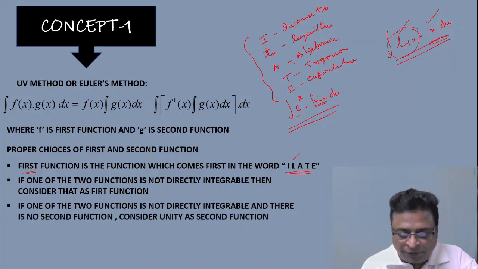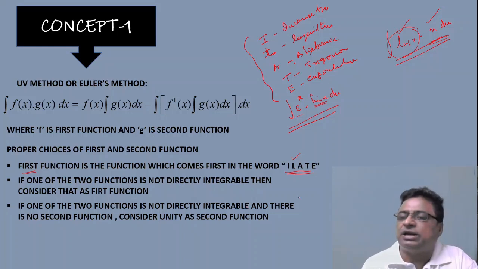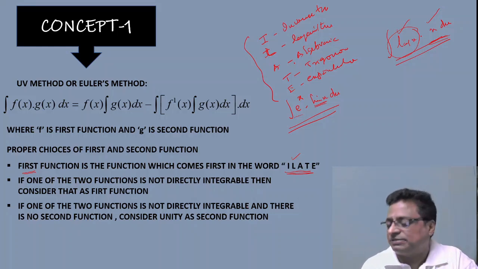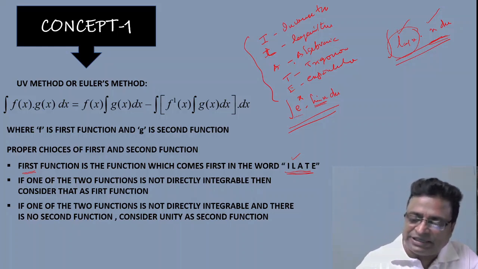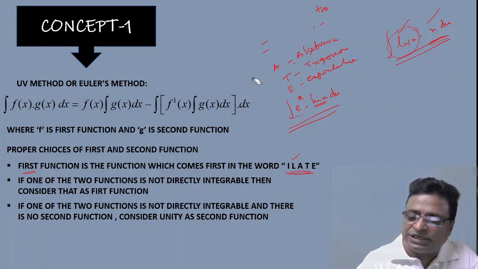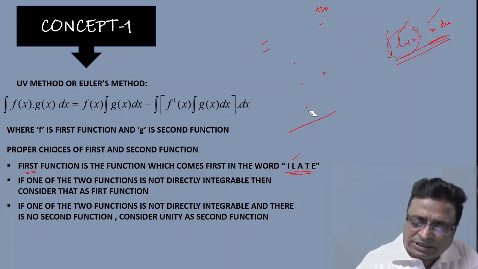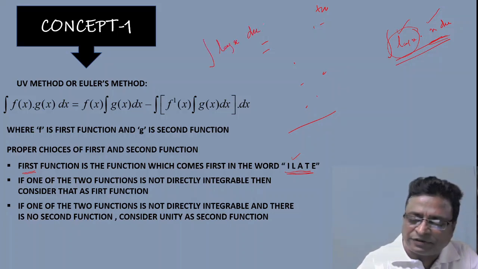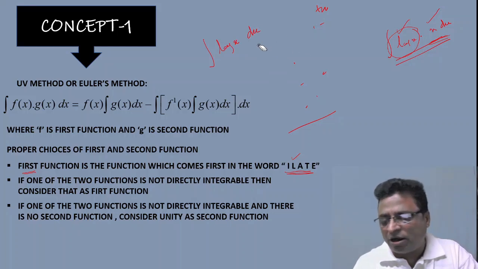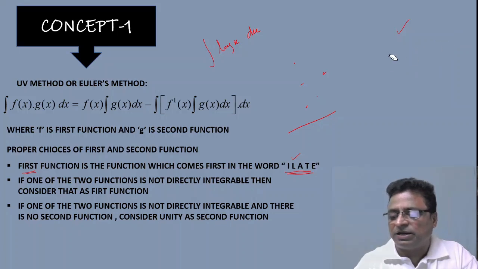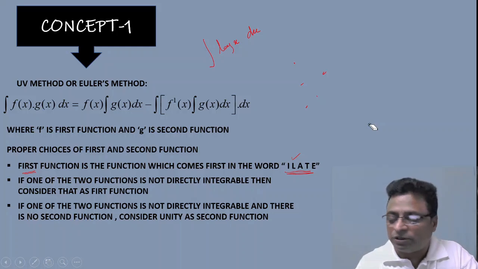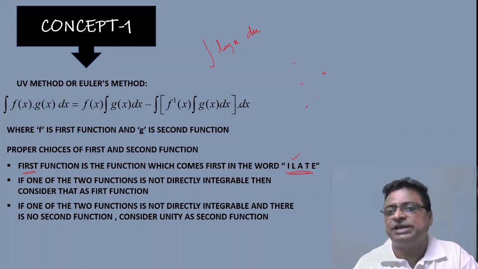If one of the two functions is not directly integrable and there is no second function, as I said just now, suppose integration of log x. If I want to find integration of log x, actually here two functions are not there. That is the first point. And moreover, I have no idea how to find the integration of log x, because without this formula it is not possible to derive it. And moreover, there is only one function.